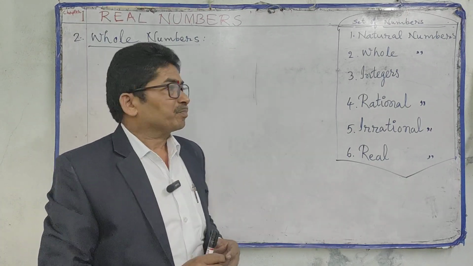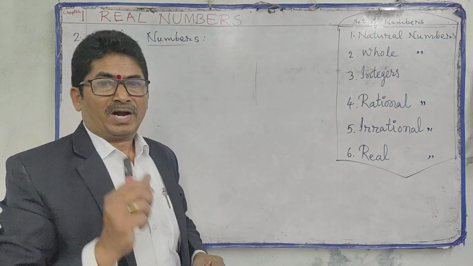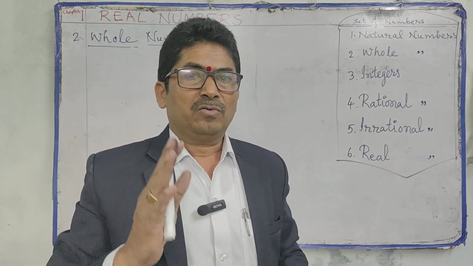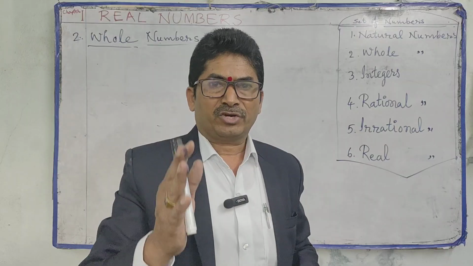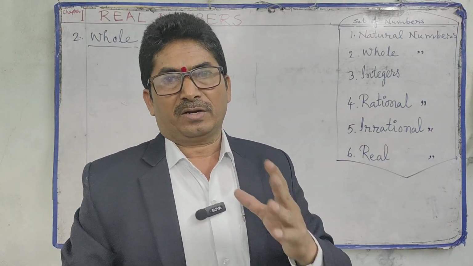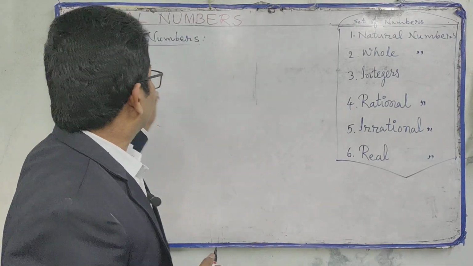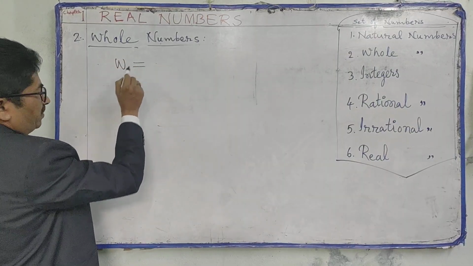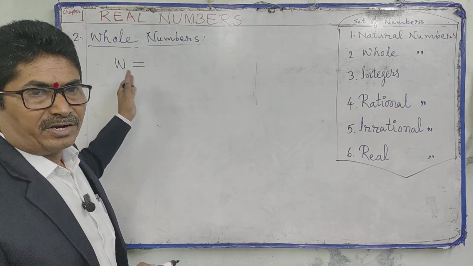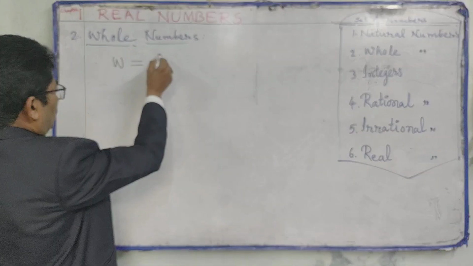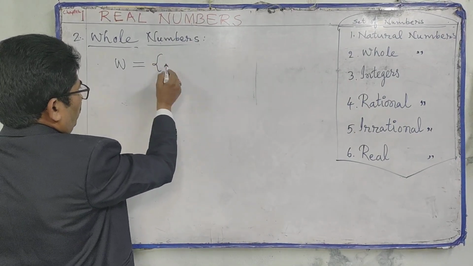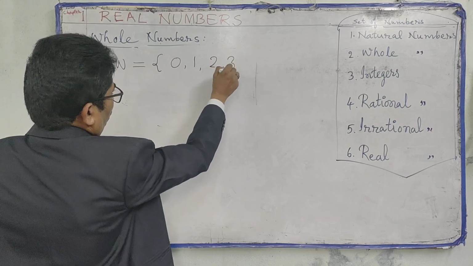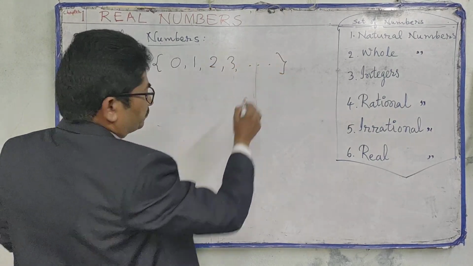Next, the second one, whole numbers. What are whole numbers? Natural numbers together with 0 are called whole numbers. Whole numbers are denoted by the letter W. This is the starting letter or initial letter. The set of whole numbers W is equal to 0, 1, 2, 3 and so on.